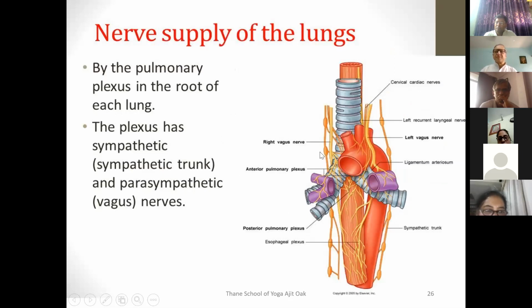So there is a pulmonary plexus, a network of nerves, and it is made up of the sympathetic system and the parasympathetic system, which is the vagus nerve. The vagus nerve is the 10th cranial nerve, comes from the cranium and passes through the lower part of the abdomen. It is the parasympathetic nerve. So basically, the function of respiration is driven by the autonomic nervous system. It cannot be done consciously, at least routinely. Routine breathing is happening automatically.